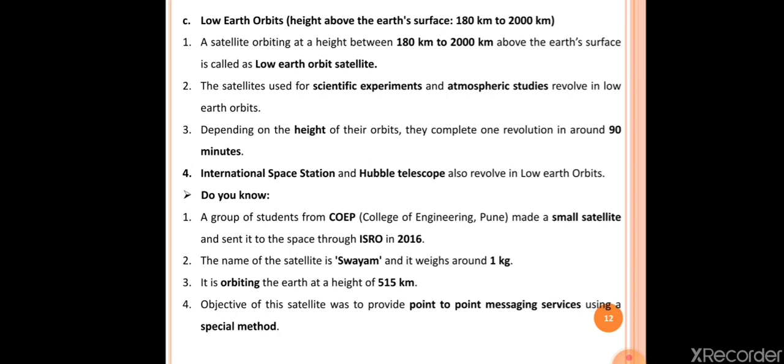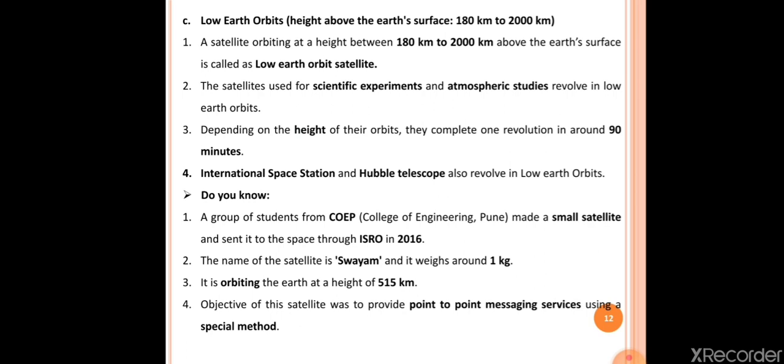The third point here is, it is orbiting the Earth at a height of 515 kilometer. So Swayam is the artificial satellite launched by the ISRO and it is revolving around the Earth at a height of 515 kilometer. The fourth point here is, the objective of this satellite was to provide point-to-point messaging services using a special method.